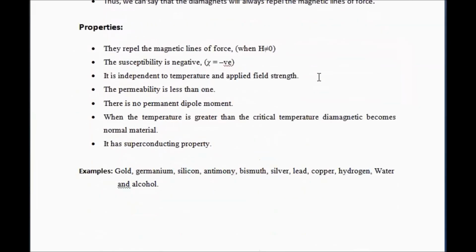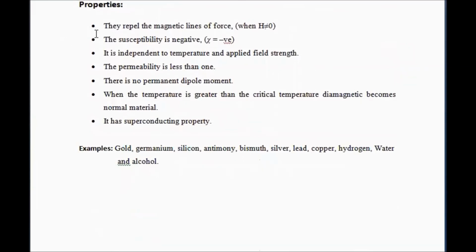Let's see the properties. The first property for the diamagnet is that they repel the magnetic lines of force. As we all know, when the field is applied to the diamagnetic material, the direction of the dipoles is opposite to the magnetic field. So it shows a negative value. When it shows a negative value, then definitely it will not attract the magnetic lines of force. It will repel the magnetic lines of force. When the magnetic lines of force do not penetrate through the material, then the susceptibility is negative.